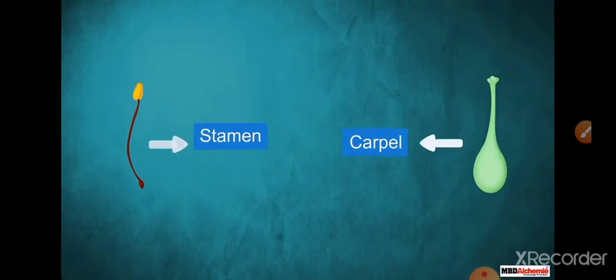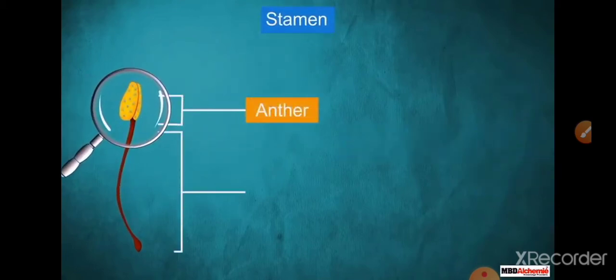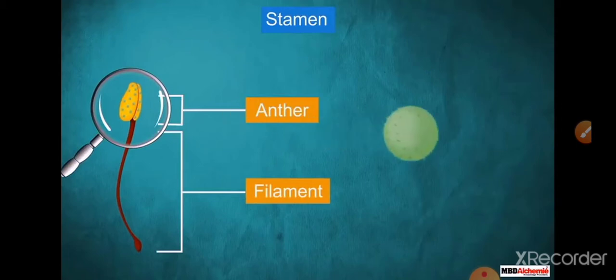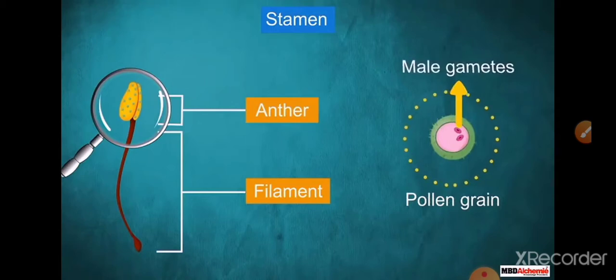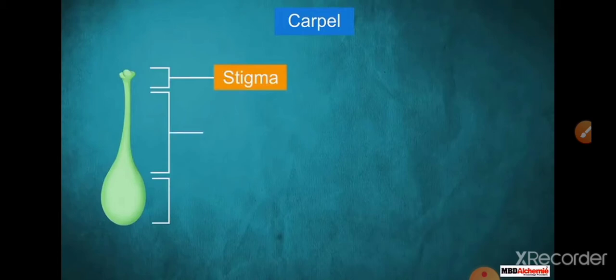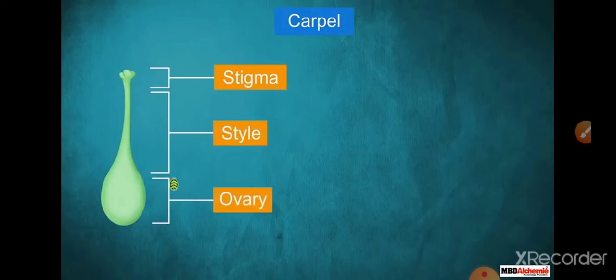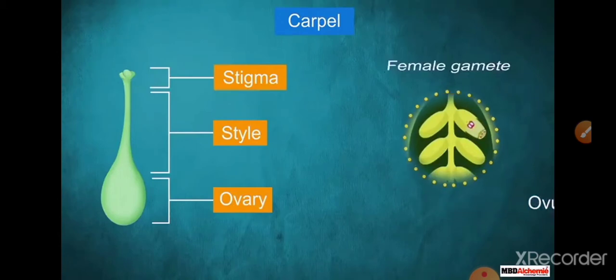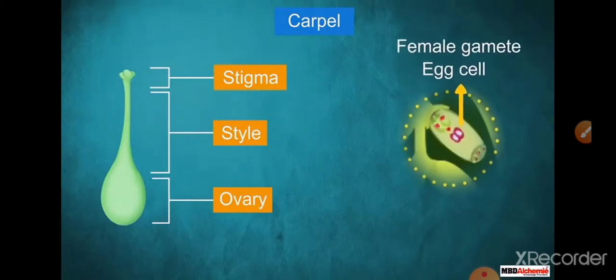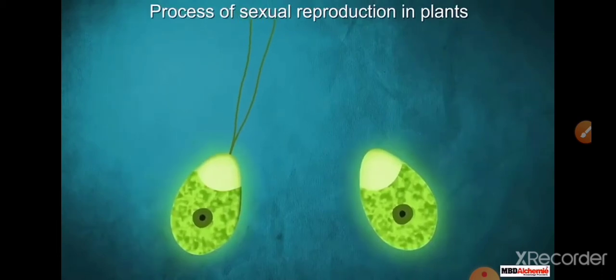Stamen is the male part and carpel is the female reproductive part of our flower. Now we discuss the male part. It consists of two main parts, anther and filament. The anther contains pollen grains, that is, the male gametes, and the carpel consists of three main parts, stigma, style and ovary. The stigma is the part which receives pollen grains from the male part of the flower, the style is the tube, and the ovary contains the ovule. The ovule is the female gamete or egg cell.